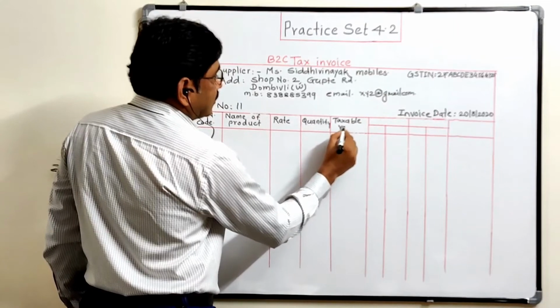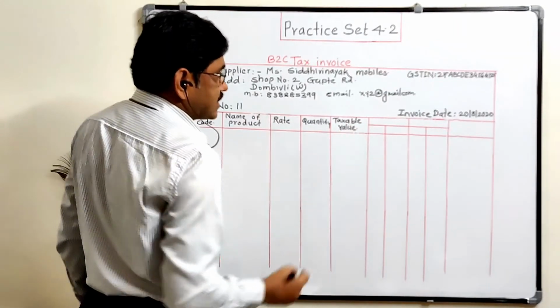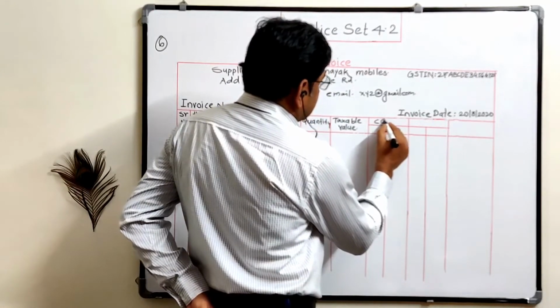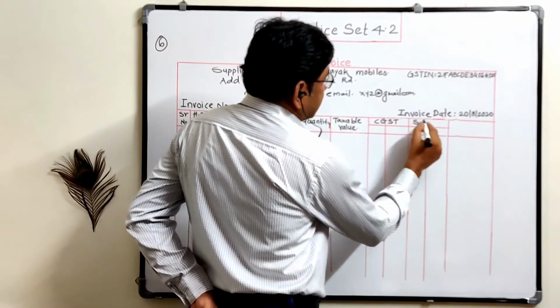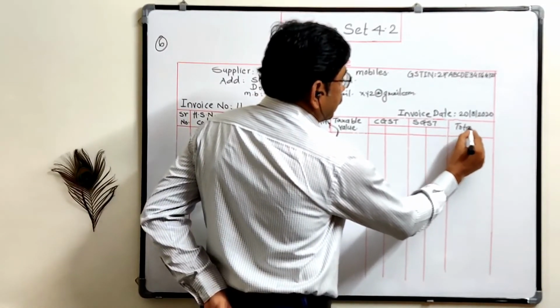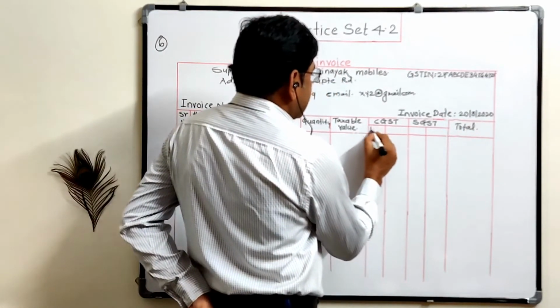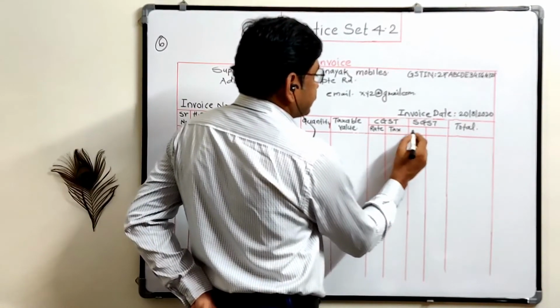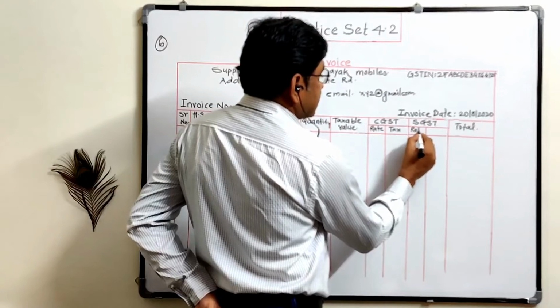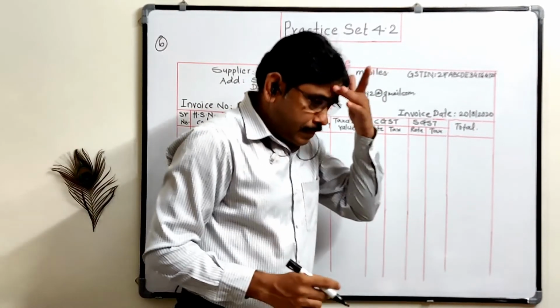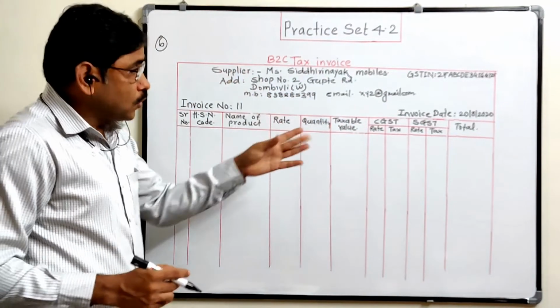If we take 2, then multiplied by 2 we get the taxable value. After that CGST, SGST, and here total. Here the rate of CGST, then the tax, and then we have to calculate the total.